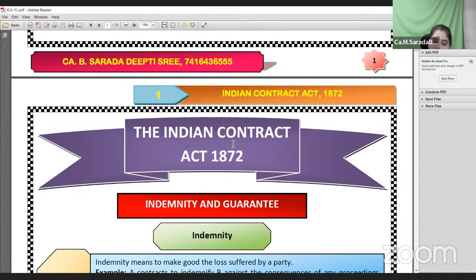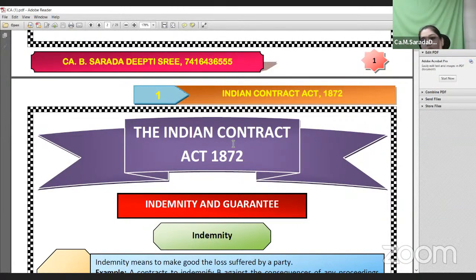What are those special contracts? Contract of indemnity and guarantee, contract of bailment and pledge, and the contract of agency. These three are the special contracts. The Indian Contract Act is also applicable to the whole of India. This is also very important from the examination perspective.